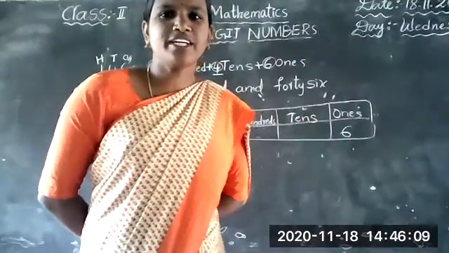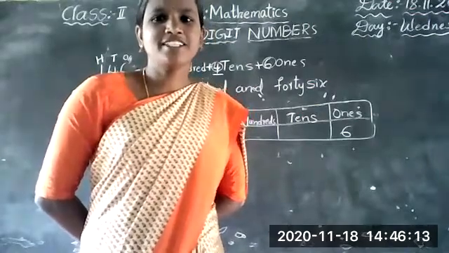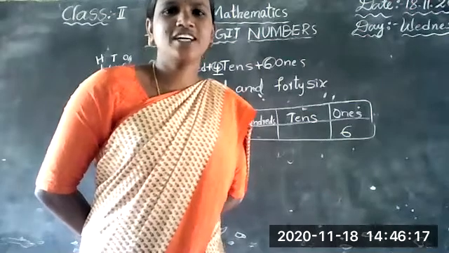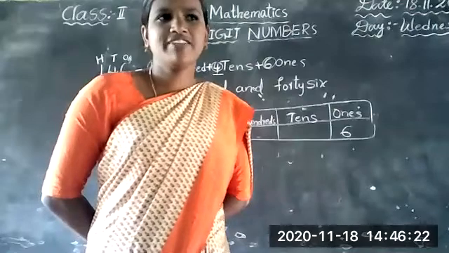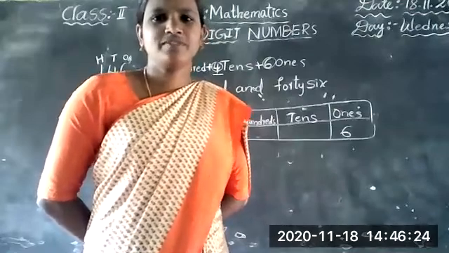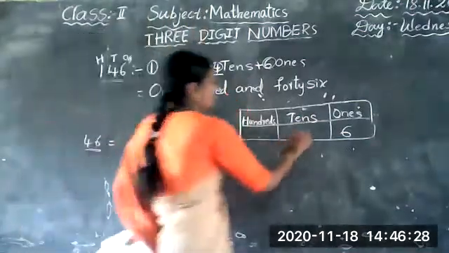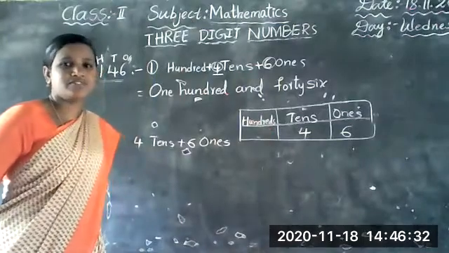Akhil, show with your fingers. Harshita, how many tens are there? Srija, show with your fingers. Udayasri, Shivateja, Aravind. Very good. How many tens are there? 4 tens. Now, how many hundreds are there?